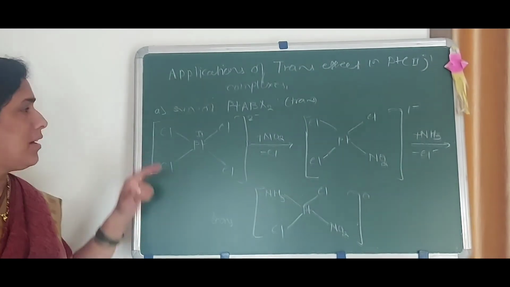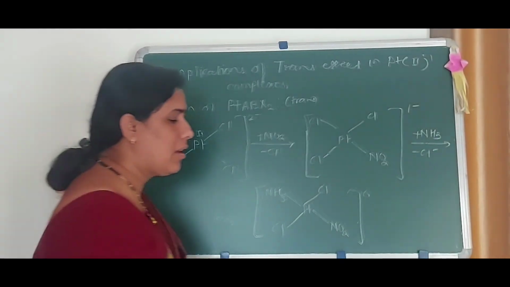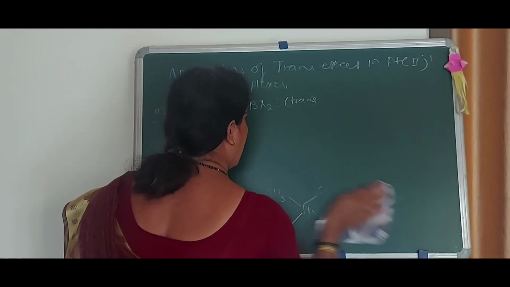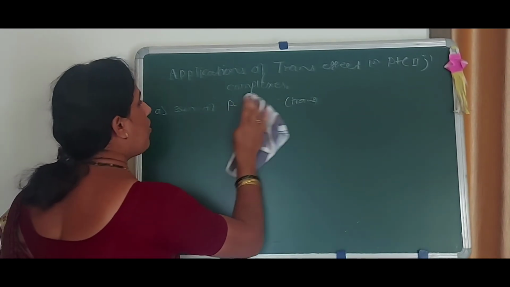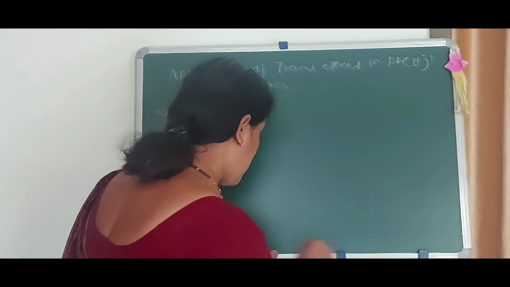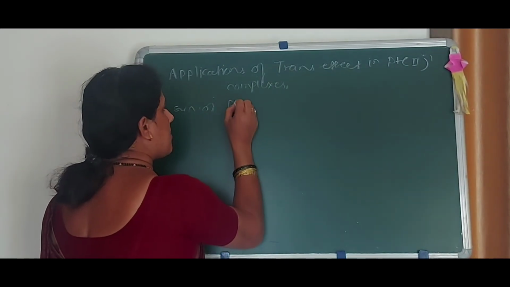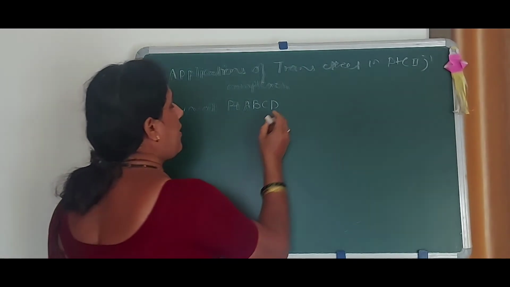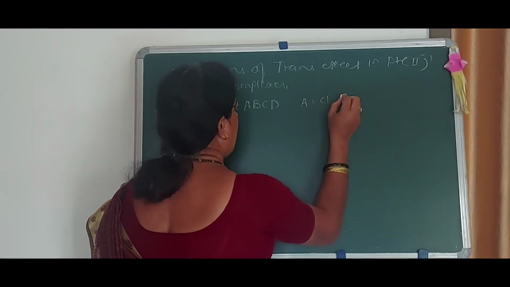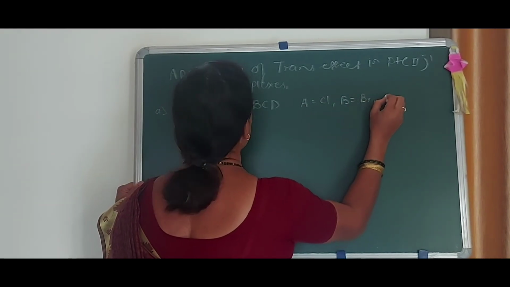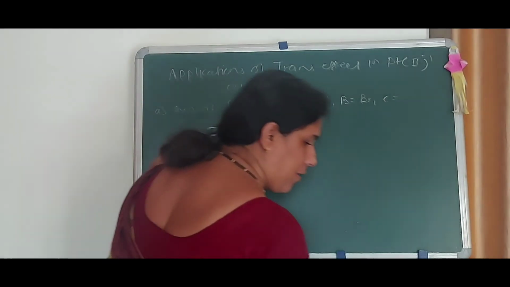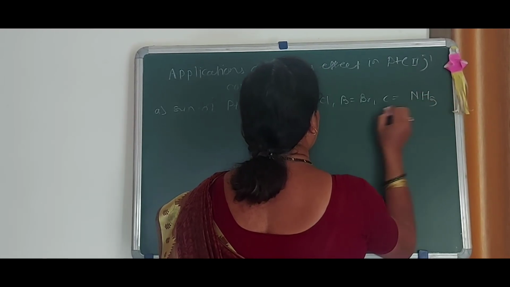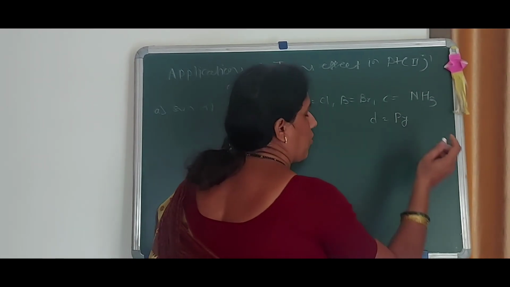Now the second point is completed. Now the third category is what? That is platinum with all the ligands different. We have to obtain this complex by using the trans-directing series. Platinum A, B, C and D, where A is Cl, B is Br, C is NH3 and D is the Py group.